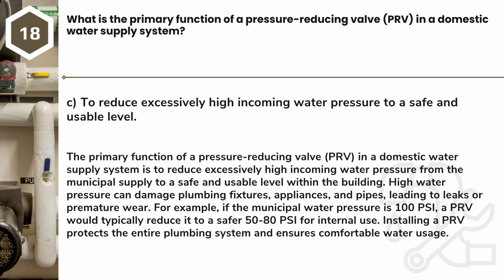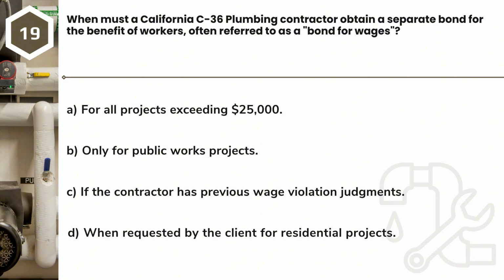For example, if the municipal water pressure is 100 psi, a PRV would typically reduce it to a safer 50 to 80 psi for internal use. Installing a PRV protects the entire plumbing system and ensures comfortable water usage. Question 19. When must a California C-36 plumbing contractor obtain a separate bond for the benefit of workers, often referred to as a bond for wages?